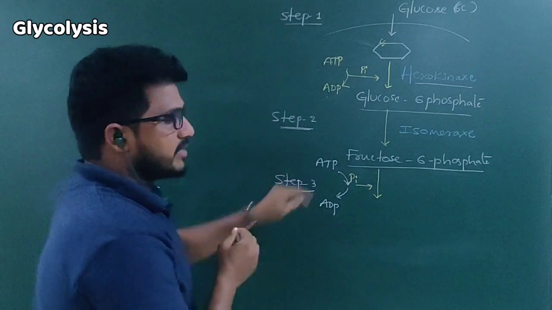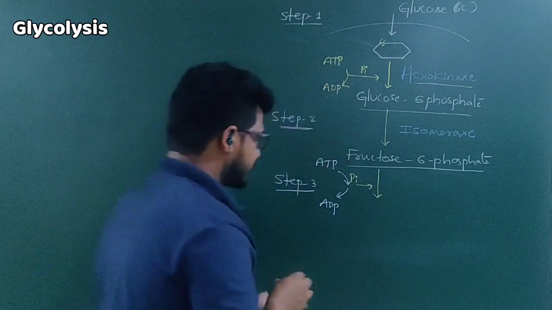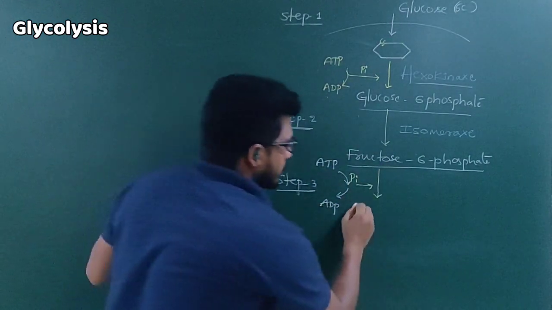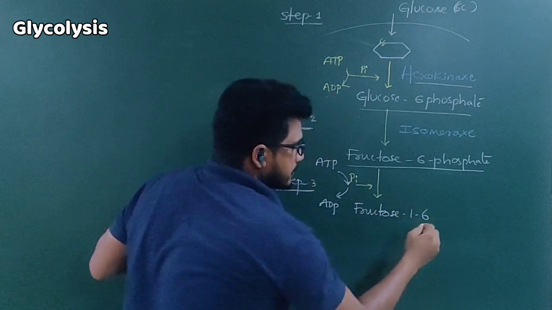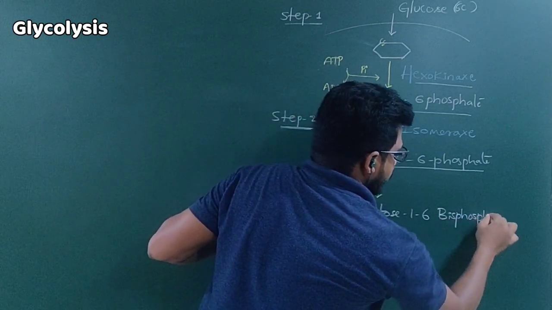In step 3, another ATP is used. Till now, 2 ATPs have been utilized. When this phosphate is added, the product is fructose 1,6-bisphosphate.